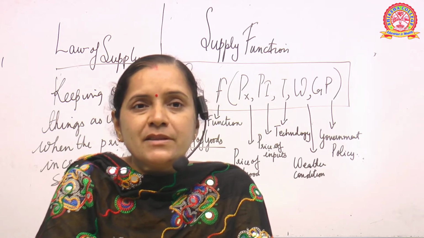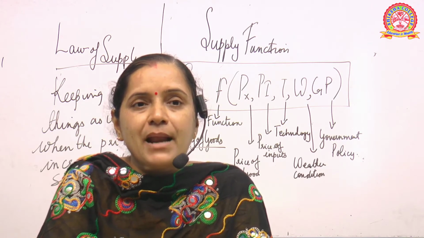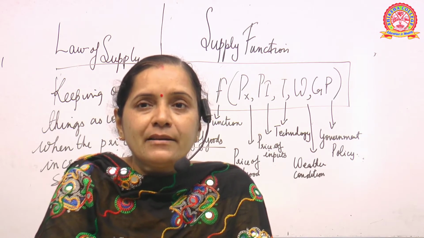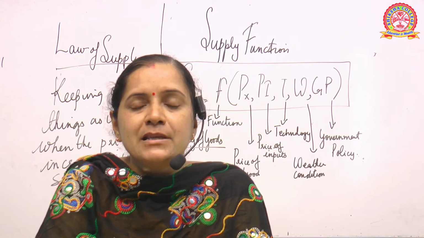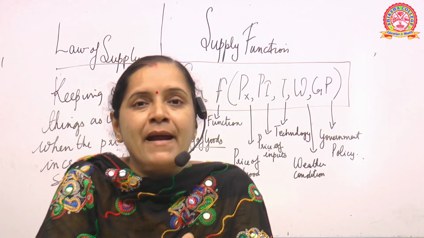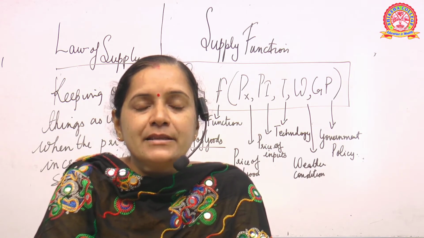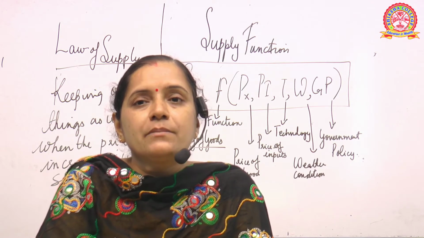So same case is with the demand. If demand is very high, supply is less, means what will happen? Price of the commodity will be very high. So government, why we have put here as government policy GPs, because government policy is a regulating factor to see that the supply and demand are at a stable state, at an equilibrium state.